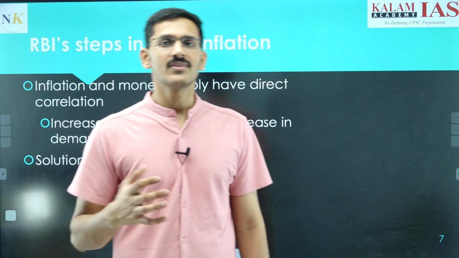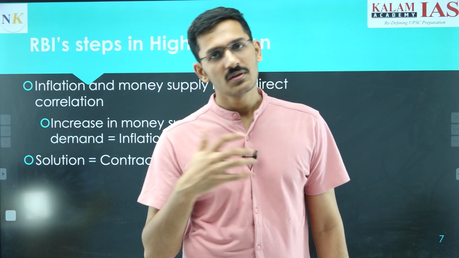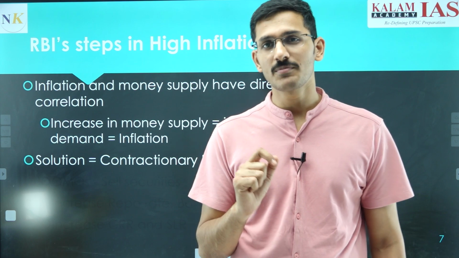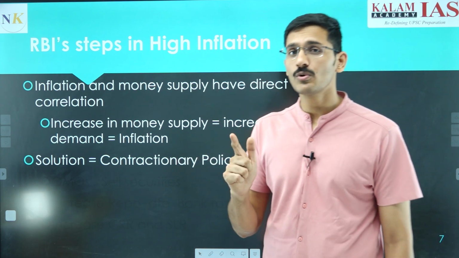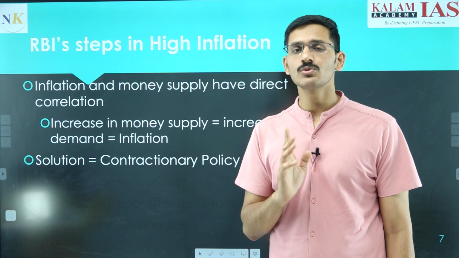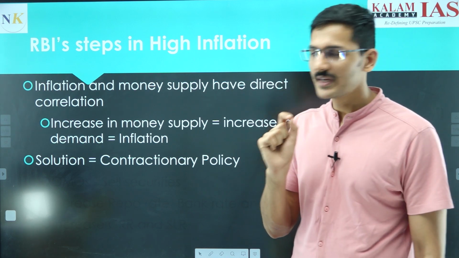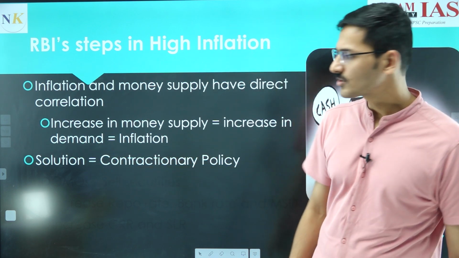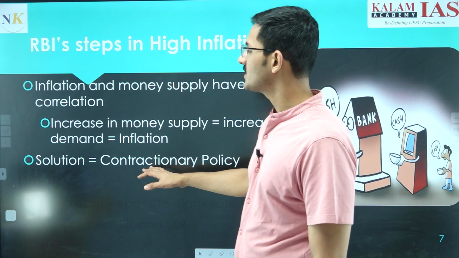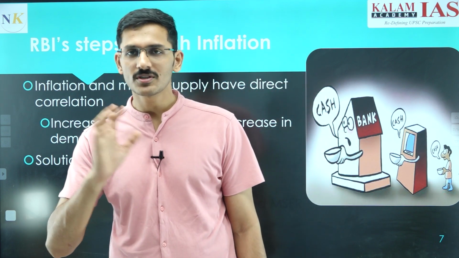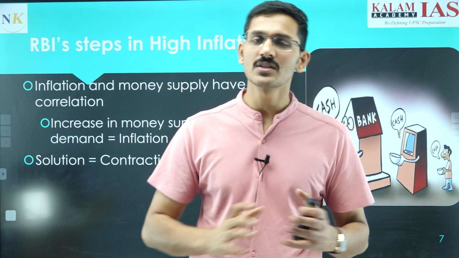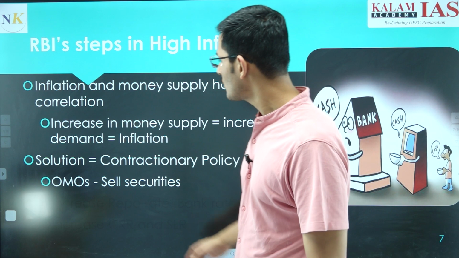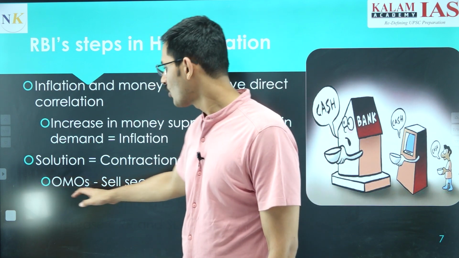Whenever we hear that inflation is very high, just a few days after that we will also hear news regarding the steps taken by the Reserve Bank of India to control the inflation, because the inflation target is given to the RBI by agreement between the Government of India and the Reserve Bank of India. So the solution is contractionary monetary policy. Contractionary policy basically tries to reduce the money supply in the economy, because if the money supply is high, then the prices of goods and services will also increase, and there is inflationary pressure on prices. So the RBI will engage in open market operations.